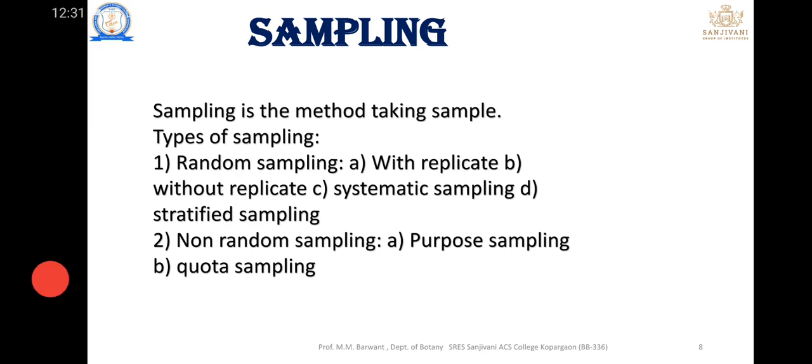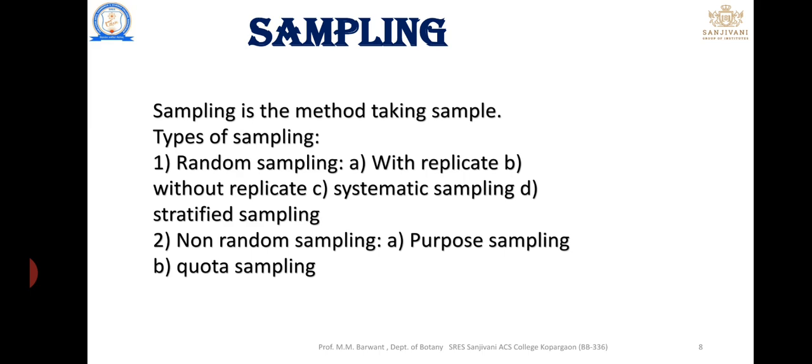So, first, what is sampling? Sampling is nothing but the selection of a sample. There are two types of sampling: random sampling and non-random sampling. Random sampling is classified into two types: with replacement and without replacement. The second is non-random sampling: purposive sampling and quota sampling.